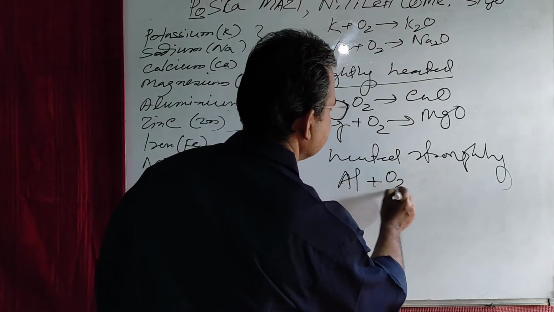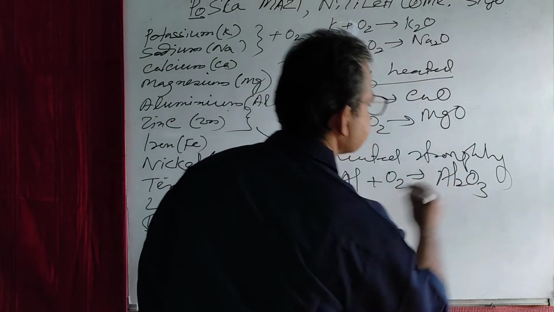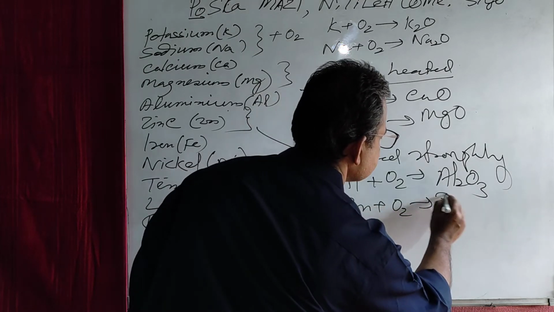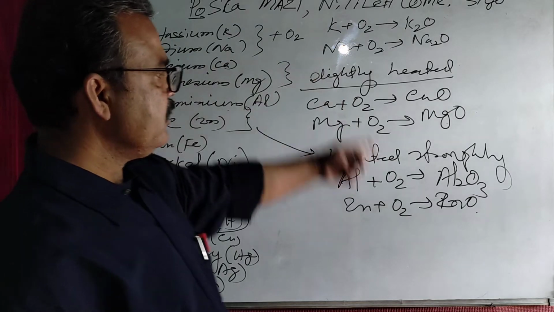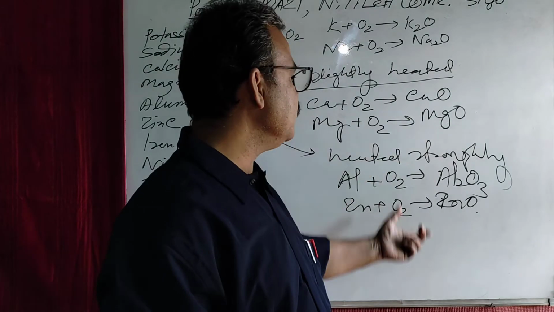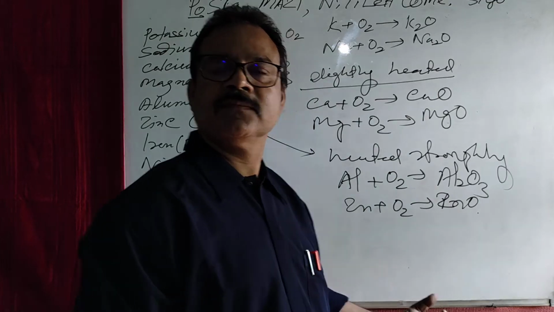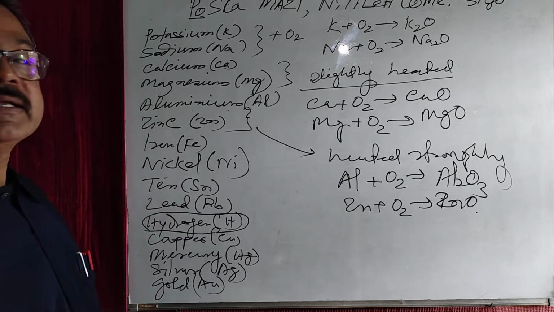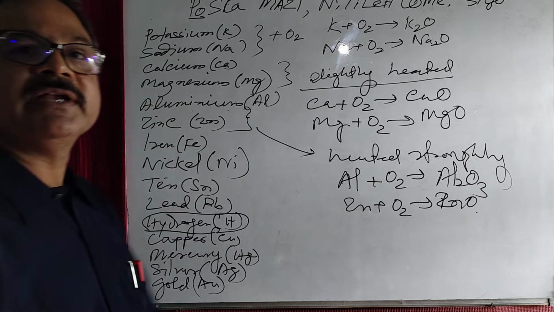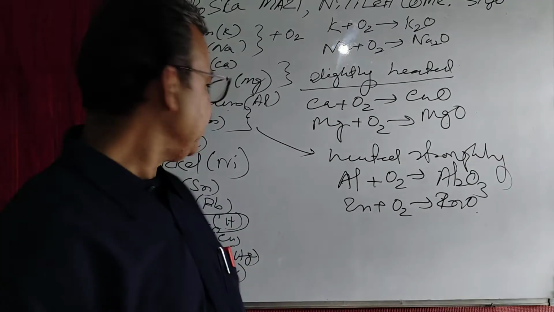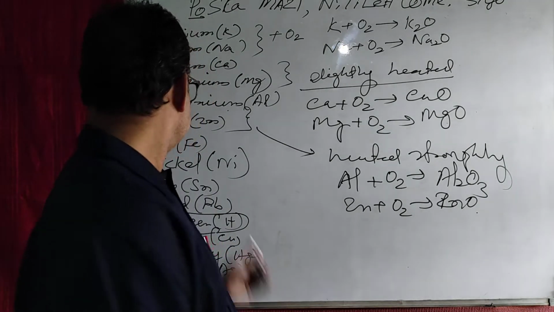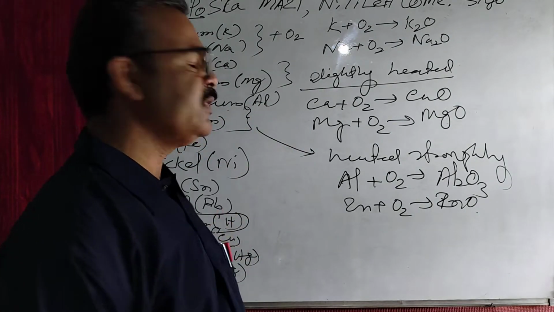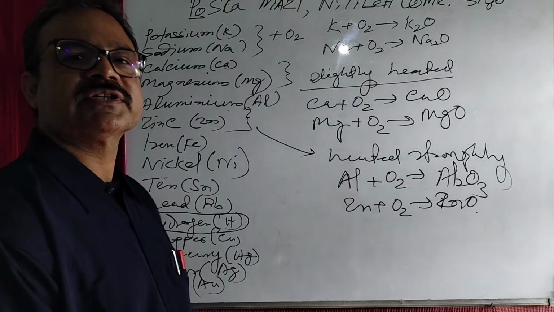Aluminium reacts with oxygen to form aluminium oxide, and zinc reacts with oxygen to form zinc oxide. But here you have to remember the valencies, then only you will be able to write the formula. And again iron, it is lesser reactive than aluminium and zinc. If you heat iron, then also it will not react with oxygen. Only if you put some iron filings over the flame, then they react with oxygen to form oxides.